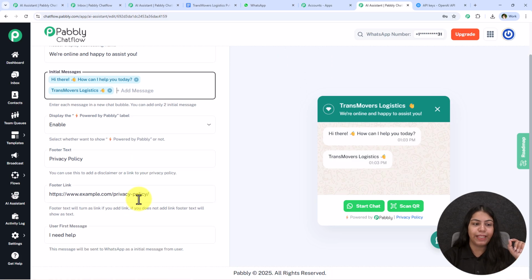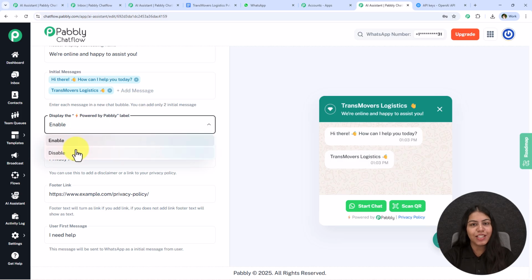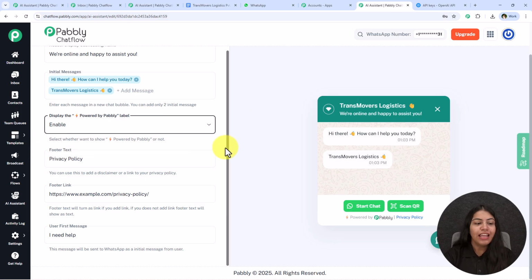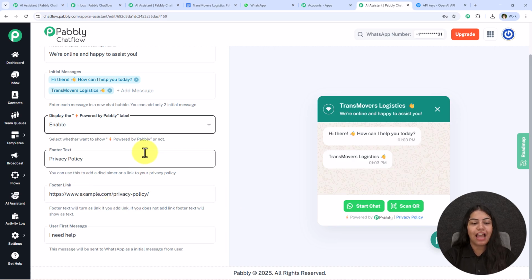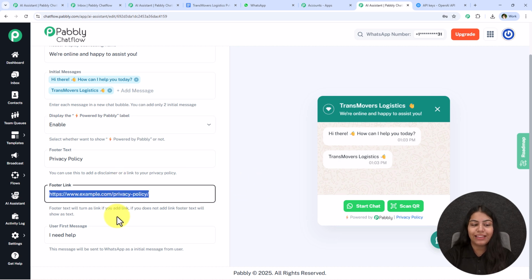Now we have this display the powered by Pabbly label. So if you wish to enable this, keep it as enabled. Otherwise you can disable it right from here. Now we have this footer text and footer link. So you can add this footer text and footer link to add the disclaimer or the link to your privacy policy. If you add the footer link, the text will convert into the link. Otherwise it will remain as plain text right over here.